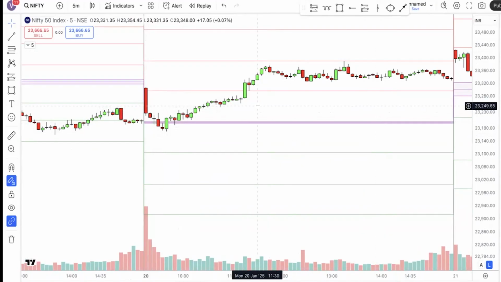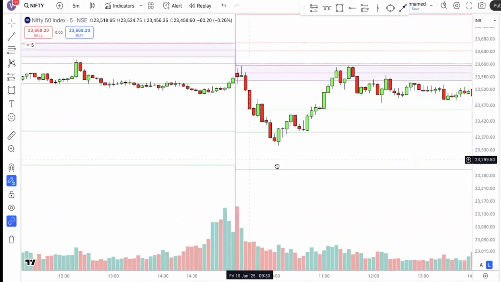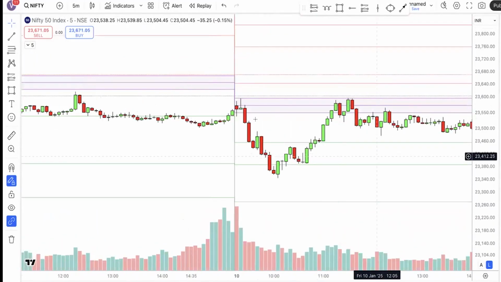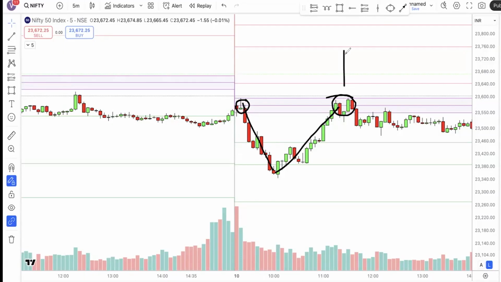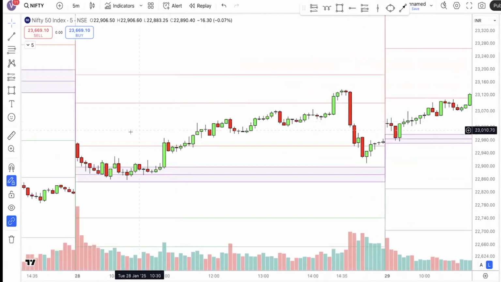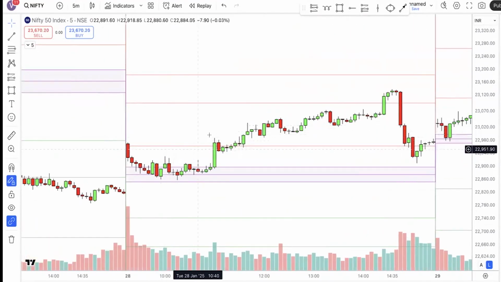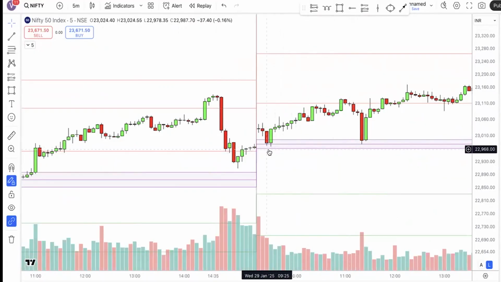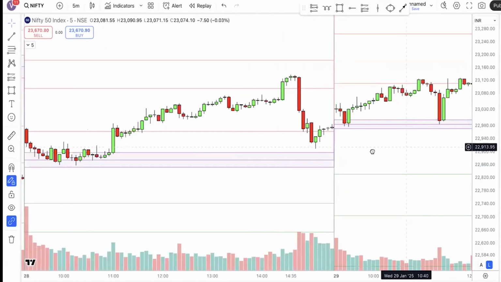So what I suggest is that rather than using the CPR to know whether it's a trending day, use CPR as a reversal point. You can see that from here it went down, and when price comes back to that CPR, most of the time you can get a good reversal from that level. I accept that it doesn't work every time, but most of the time it can reverse from the CPR. Like here also, though it did not give a big move, it made a small reversal from CPR. Here also price opened above the CPR, came near the CPR, and started bouncing. Here also, two times price took support from the CPR and started bouncing.